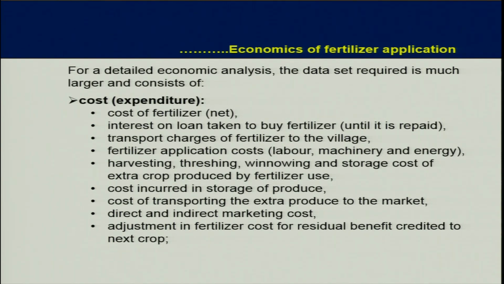In cost or expenditure: the cost of fertilizer, interest on loan taken to buy fertilizer until it is repaid, transport charges of fertilizer to the village, fertilizer application cost, labor, machinery and energy, harvesting, threshing, winnowing and storage cost of extra crop produced by fertilizer, cost of transporting the extra produce to the market, direct and indirect marketing costs, and adjustment in fertilizer cost for residual benefit credited to the next crop.